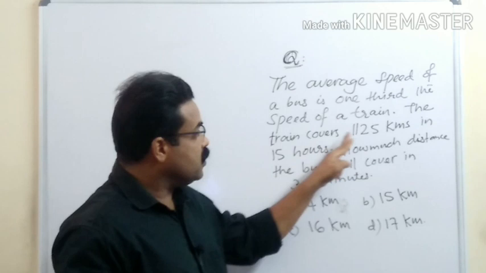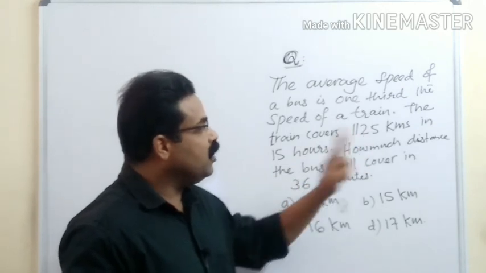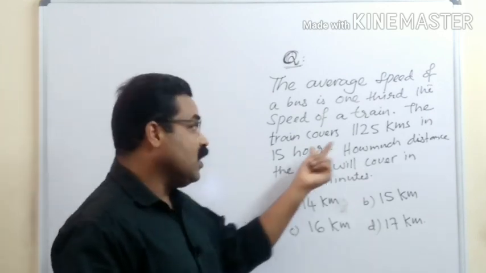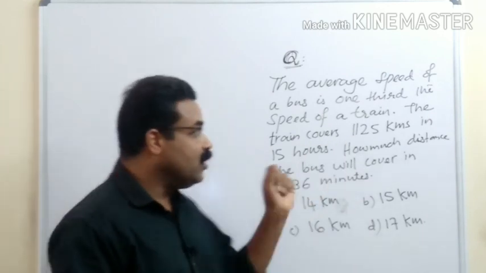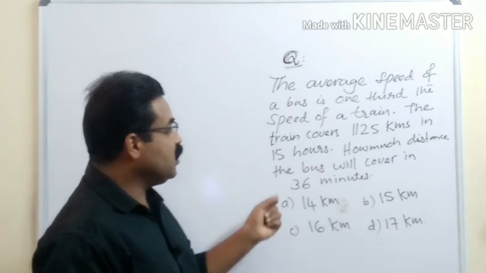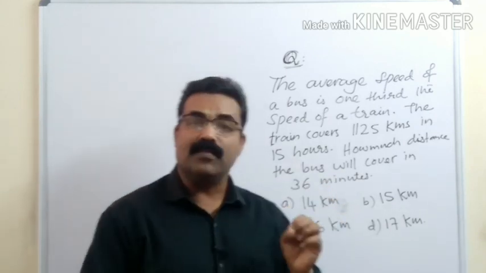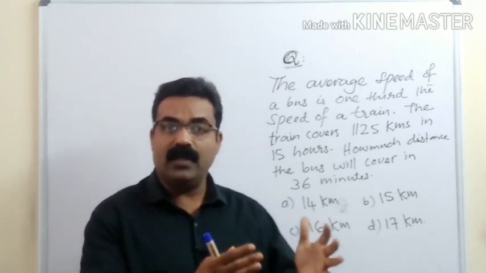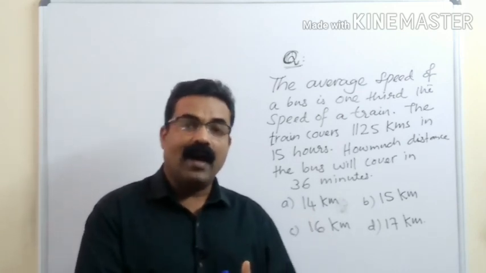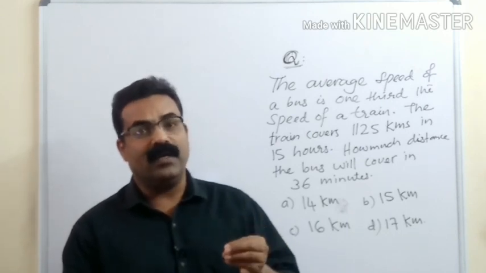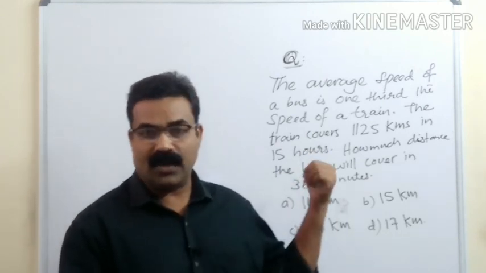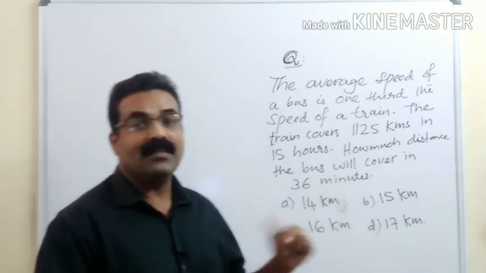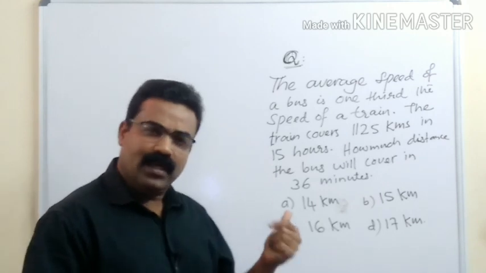The train covers 1125 kilometers in 15 hours. How much distance will the bus cover in 36 minutes? In 15 hours, the train will cover 1125 kilometers and the bus has a speed of 1/3 of the speed of the train. So how much distance will be covered by the bus in 36 minutes? That is the question. So very interesting question.